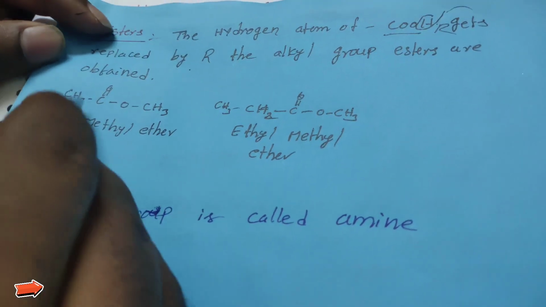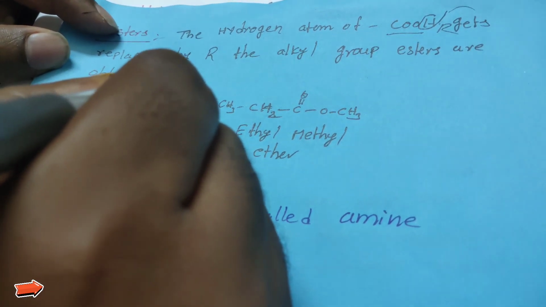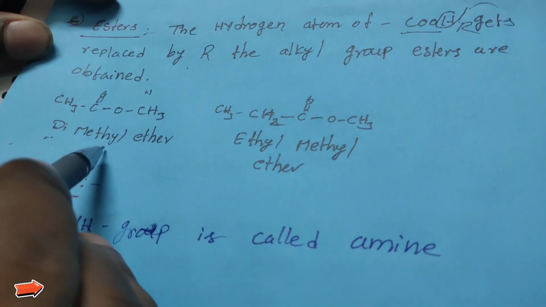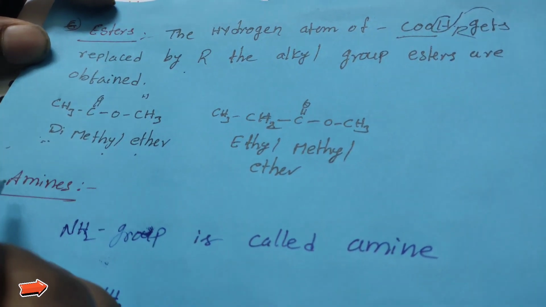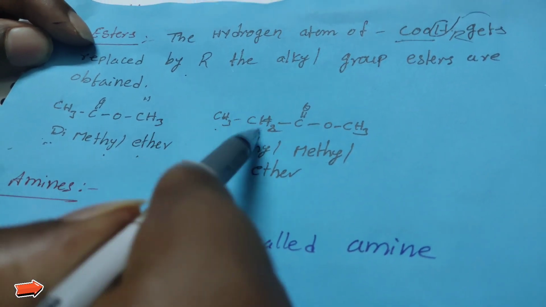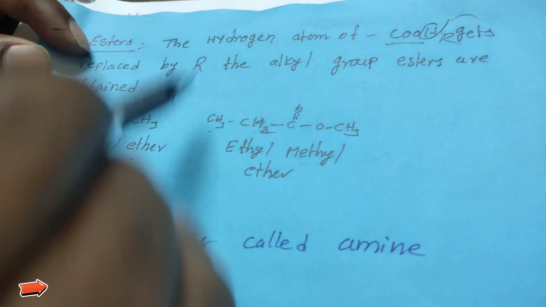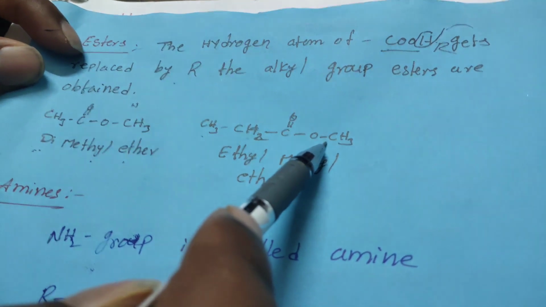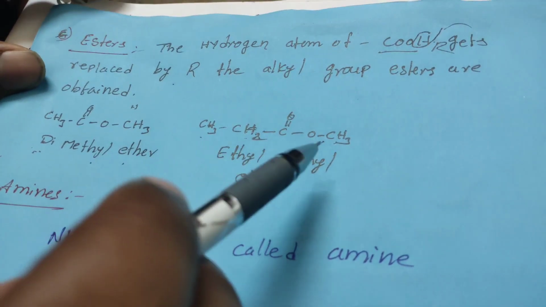For example, CH3, C double bond O. In place of methyl, the hydrogen may be present in the acid group, but here a CH3 group is present. The difference between acids and esters is that in place of the hydrogen in acids, it is replaced by R or any alkyl radical. In that case we get the ester.